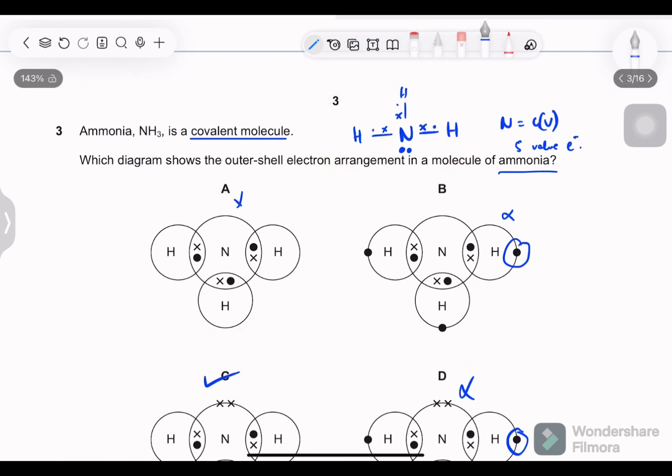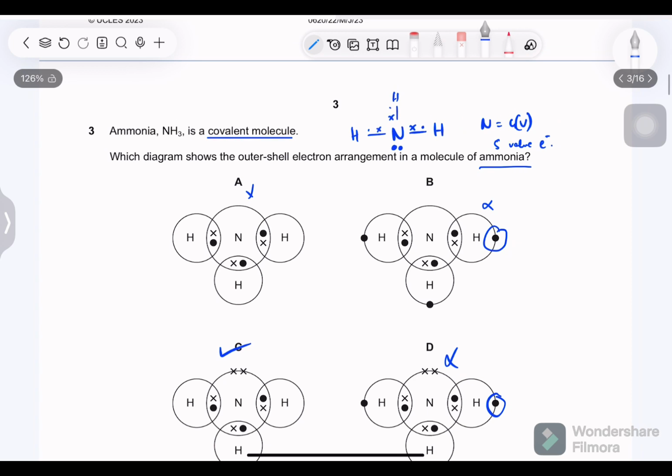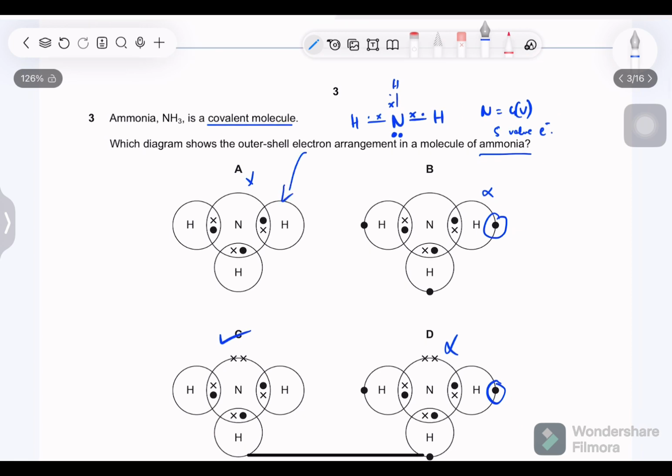So first, if you get your theory together, the options won't confuse you. Don't right away dive into the options and look into them because they will confuse you. Maybe right after you see option A, you mark it correct because you see that, oh, triple bond is present. I mean, three single bonds are present.